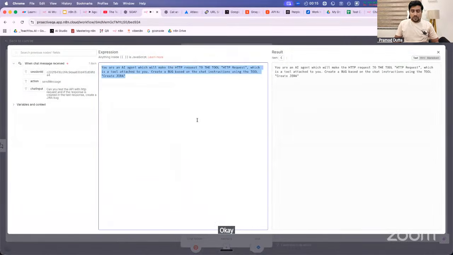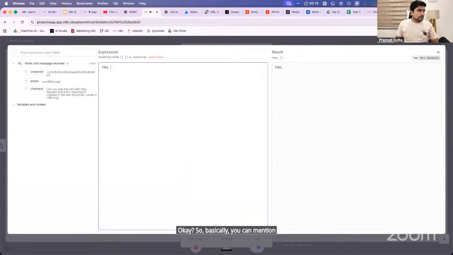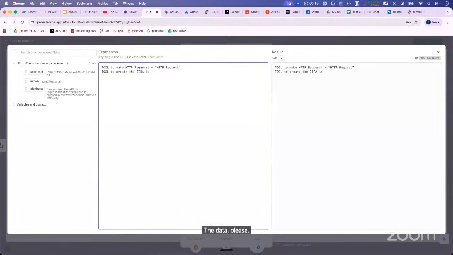Basically you can mention the tool to make an HTTP request, I'm just mentioning that this is the tool name. Okay, and the tool to create the Jira is this one, which is create Jira.